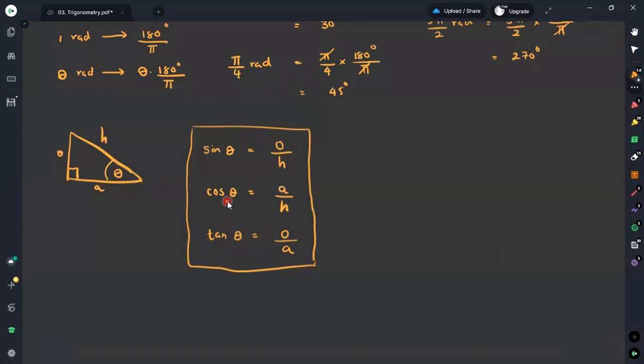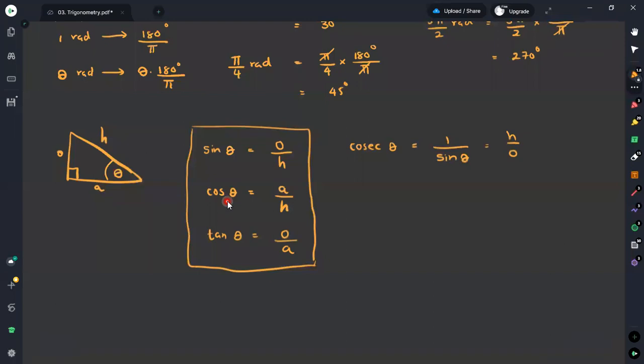If you consider cosec theta, this will be equal to the reciprocal of sine theta. Taking the reciprocal, this will be H divided by O. It is simply the length of the hypotenuse divided by the length of the opposite side.